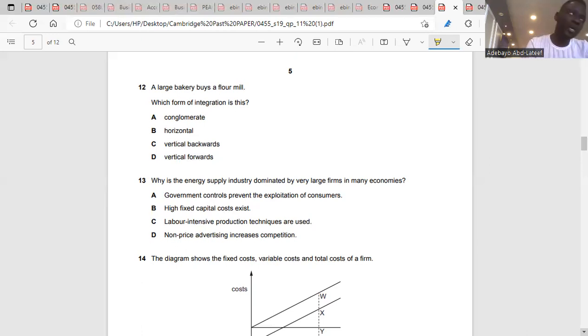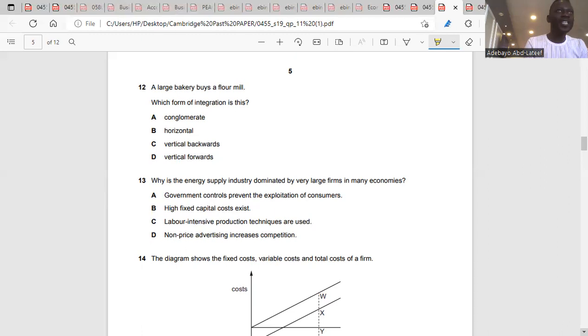Then we have conglomerates. Conglomerate means diversification. You are joining a firm that is not even in your sector. You have diversified your business. That is conglomerate. But here, with the bakery and the flour mill, it is not horizontal, because the bakery makes bread. That is manufacturing. The flour mill produces the flour.